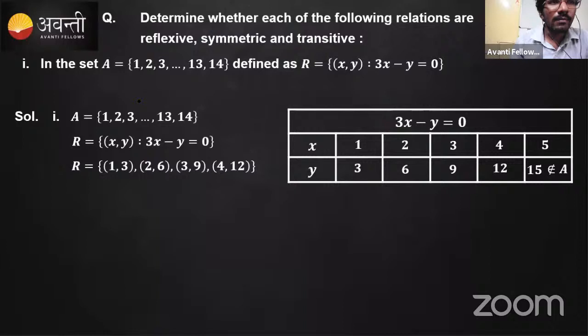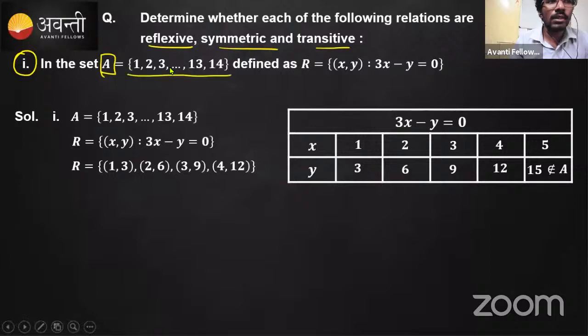There is a set A defined as the set of numbers 1, 2, 3, and so on up to 14. And a relation has been defined here: the set of ordered pairs x comma y such that 3x minus y is equal to 0.